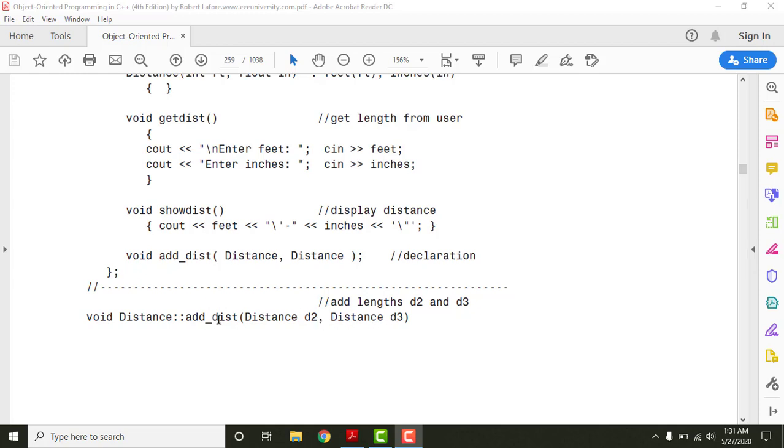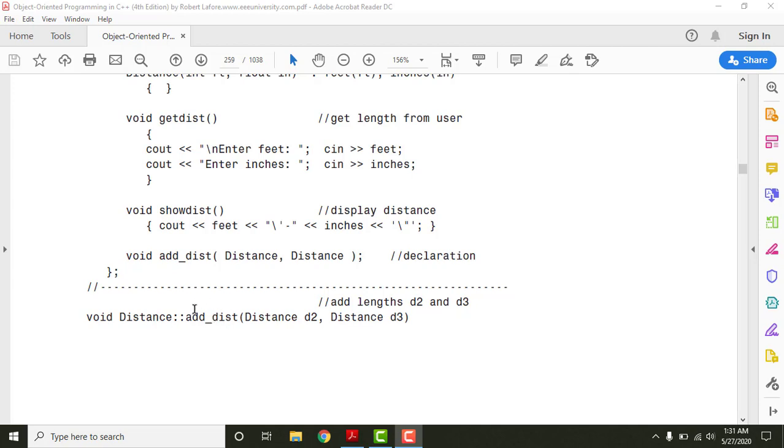Now this is the name of the function, and this is known as the scope resolution operator. What this scope resolution operator does is it basically connects this age distance with this class name. So we need to give the output nature of the function, which is void. Then we'll give the name of the class, and then we'll give the name of the function.